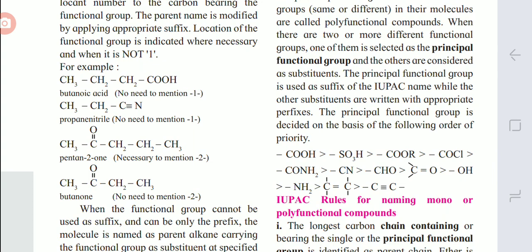So here is the order: COOH, SO3H, COOR, COCl, CONH2, CN, CHO, C=O, OH, NH2, carbon-carbon double bond, carbon-carbon triple bond. In this way you have to write the order, and you have to give preference in decreasing order. So the suffix is used for the previous group, and the prefix is used for later groups.